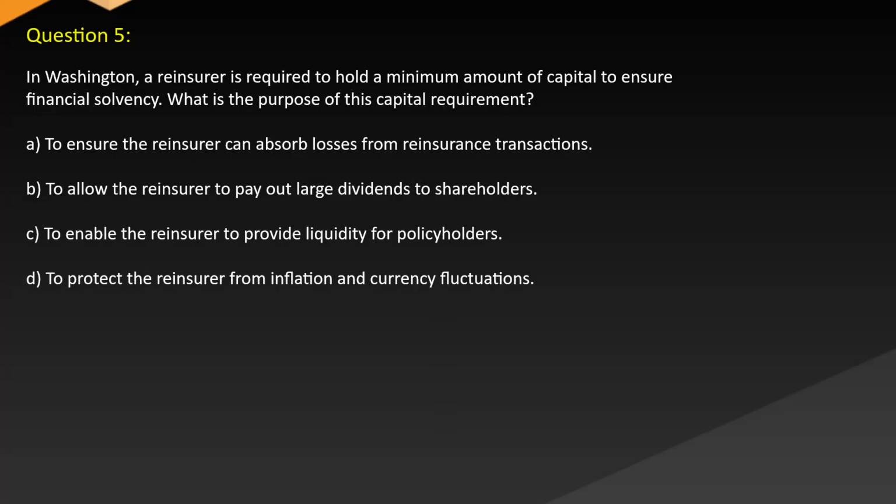Question 5. In Washington, a reinsurer is required to hold a minimum amount of capital to ensure financial solvency. What is the purpose of this capital requirement? A. To ensure the reinsurer can absorb losses from reinsurance transactions. B. To allow the reinsurer to pay out large dividends to shareholders. C. To enable the reinsurer to provide liquidity for policyholders. D. To protect the reinsurer from inflation and currency fluctuations.